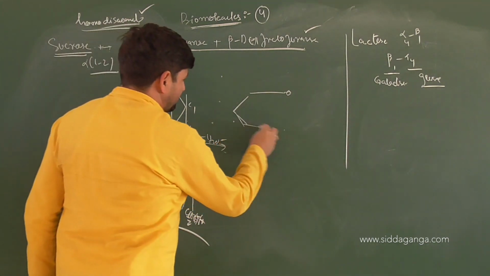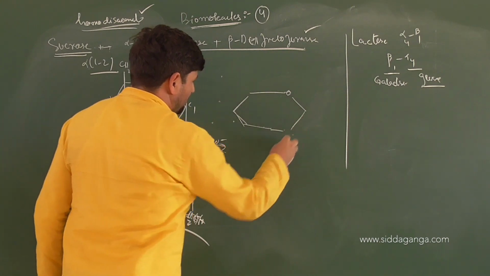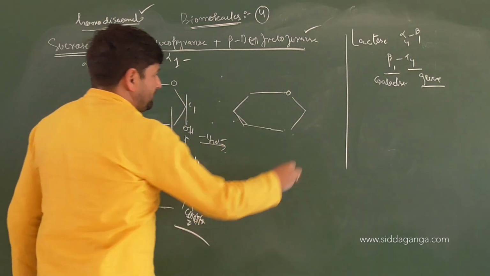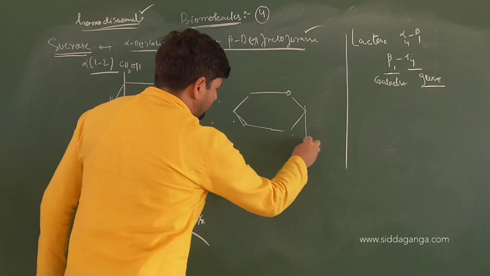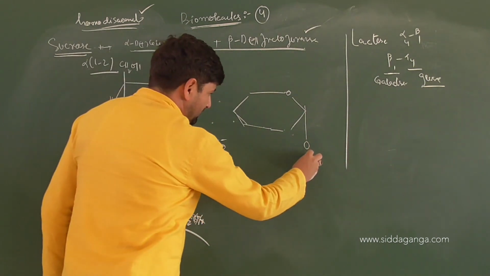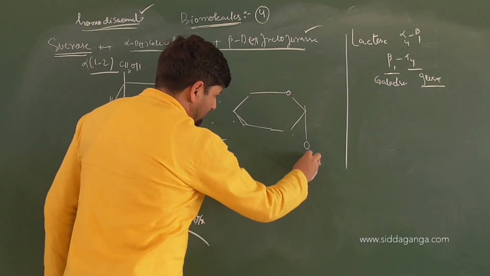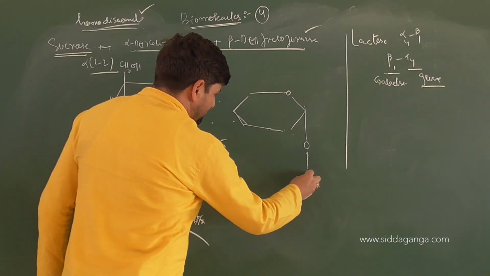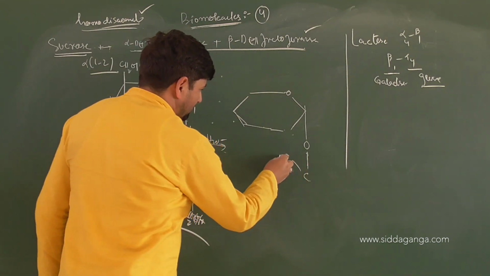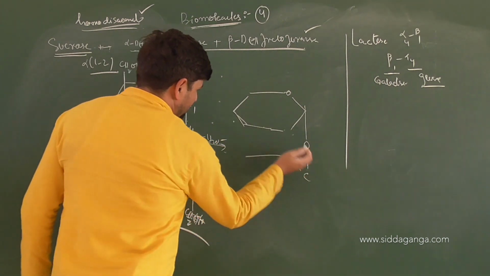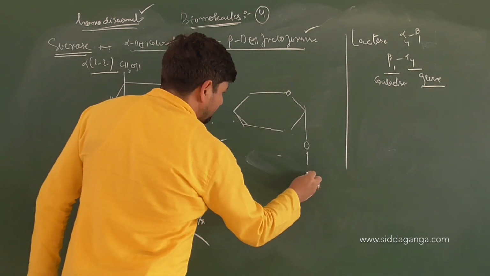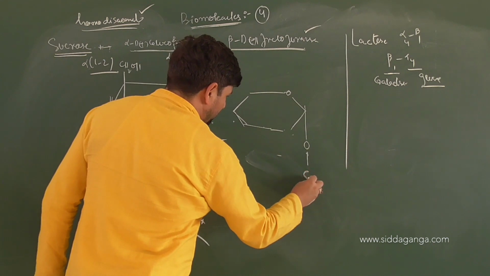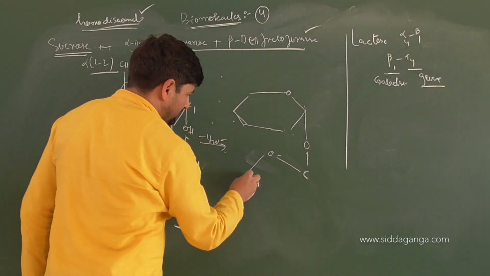So the link between the two, here, will be oxygen, a glycosidic linkage as usual. Then what's the group you'll get here? This is carbon, oxygen. It is fructofuranose, right? What is the atom here now? Carbon, oxygen, carbon.